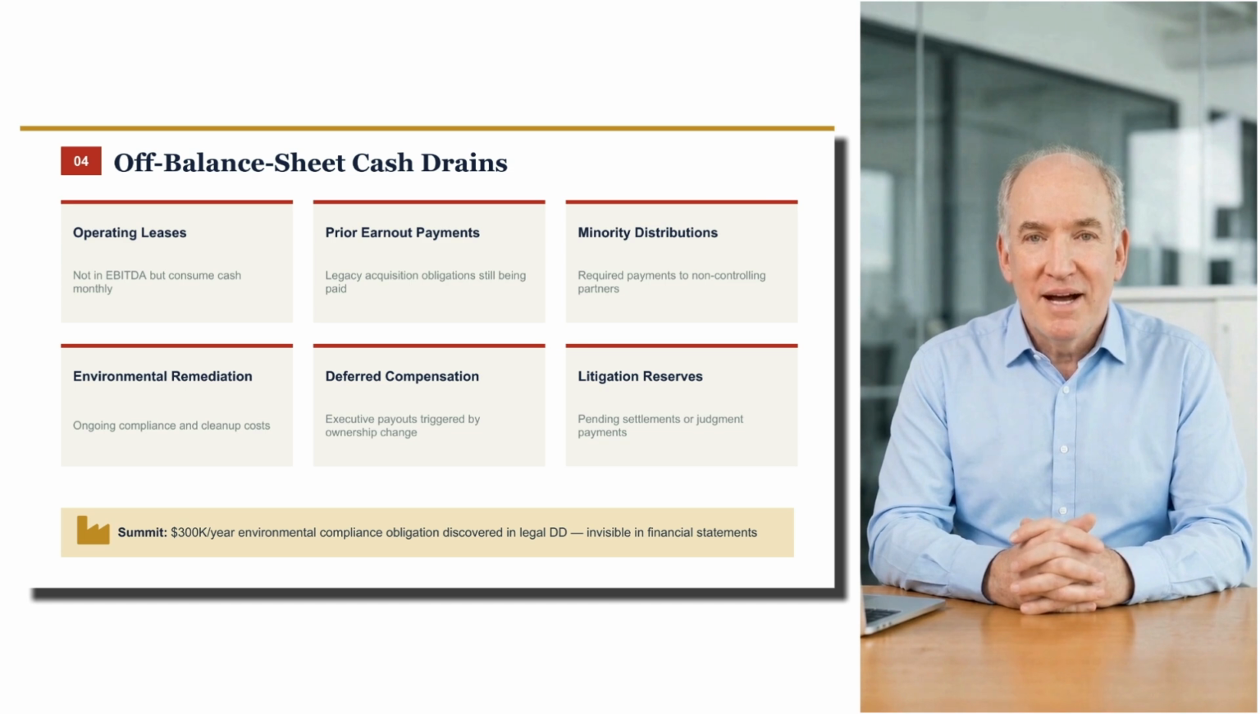Operating leases, earn-out payments from prior acquisitions, required distributions to minority partners, environmental remediation obligations. None of these appear in EBITDA, but they all consume cash. Build a complete picture of every recurring cash obligation.